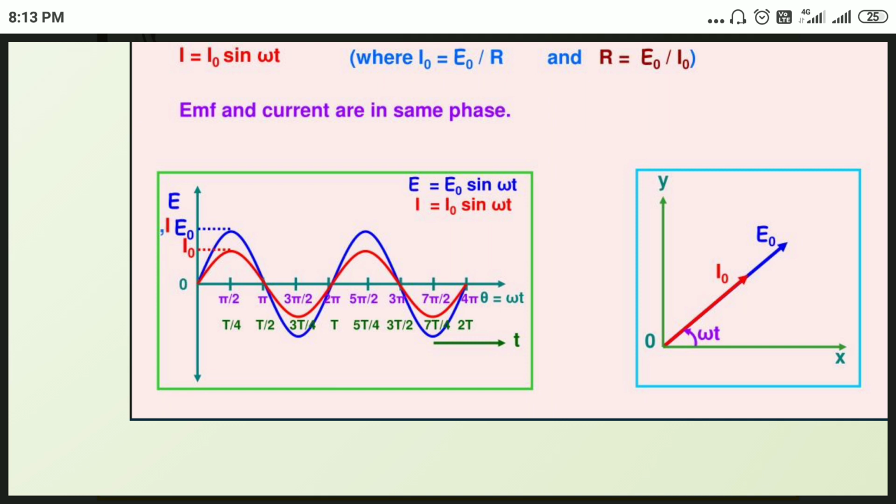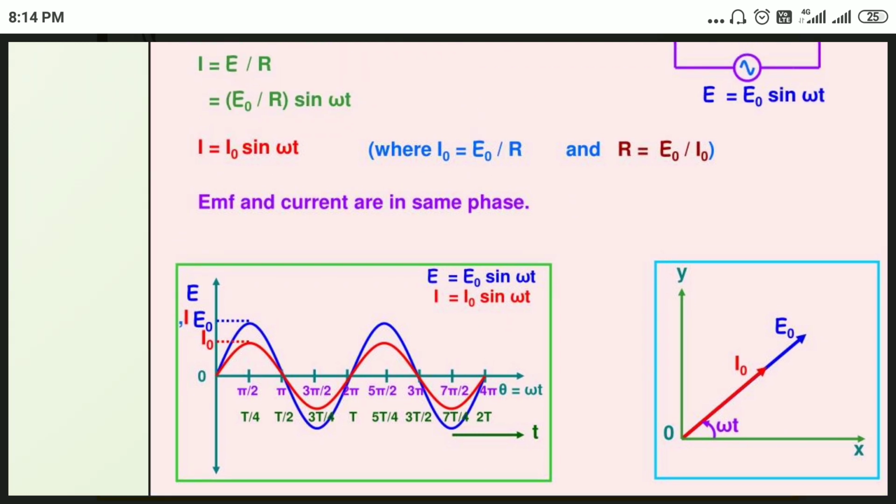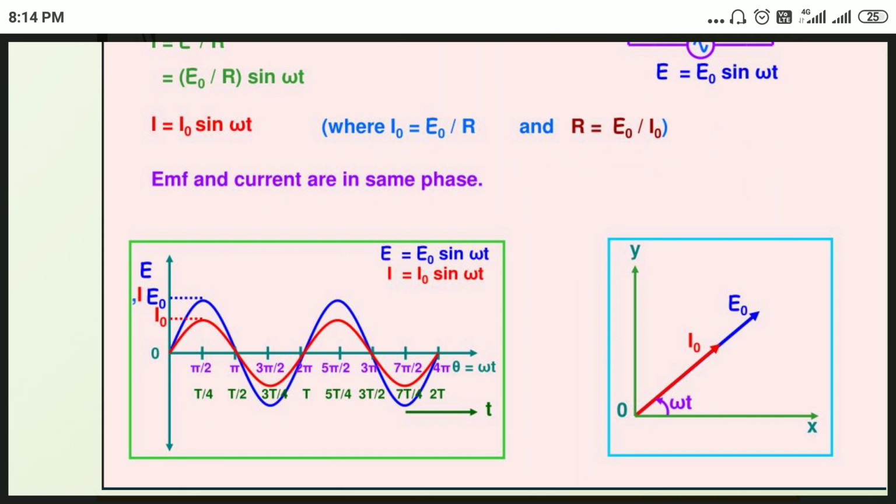The phase remains the same. Now the phasor diagram for current and voltage in a resistance: they differ in magnitude, but the direction is the same, meaning the phase remains constant in both current and voltage in a resistance.